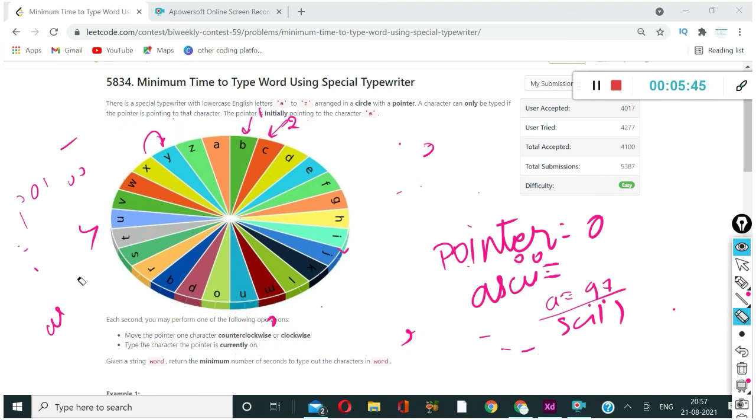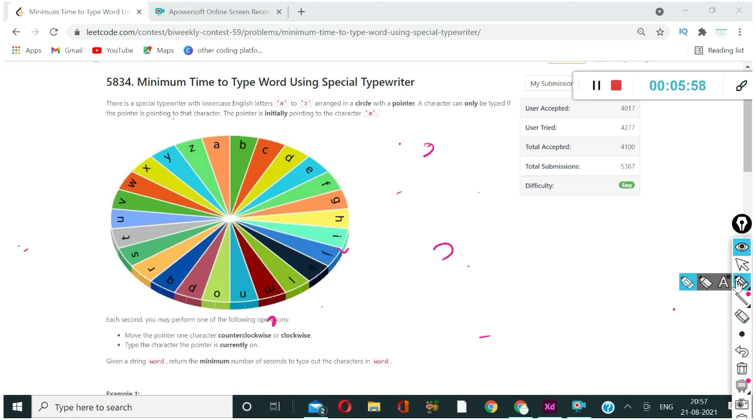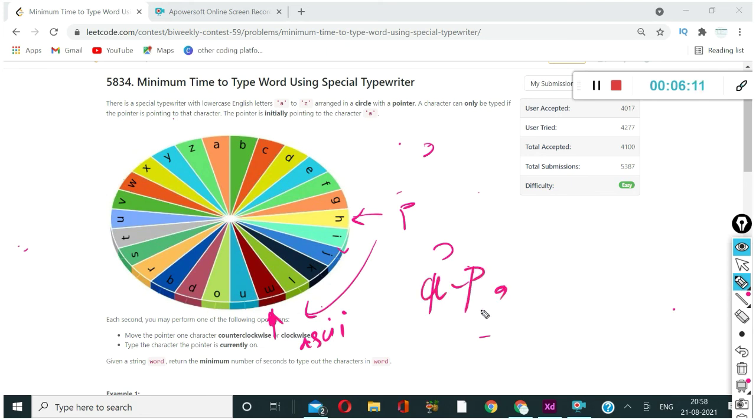Your third case will be if the pointer is less than ASCII. So if your pointer is here and your ASCII is here, either you can go this way, means you can do ASCII minus pointer, or you can go this way.